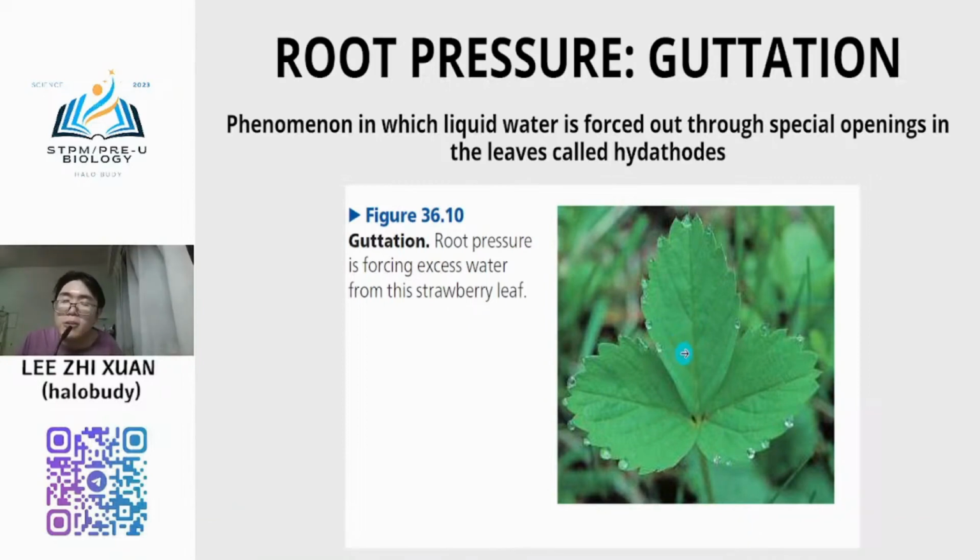This phenomenon is due to the root pressure.